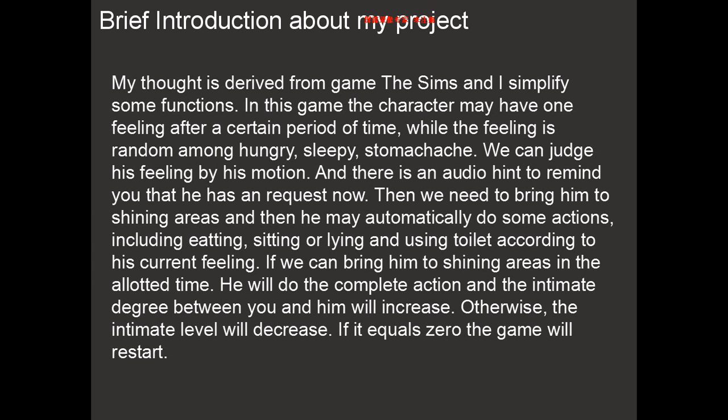Then we need to bring him to shiny areas, and then he may automatically do some actions, including eating, sitting or lying down, and using the toilet, according to his current feeling. If we can bring him to shiny areas in the allotted time, he will do the complete action and the intimate level between you and him will increase. Otherwise, the intimate level will decrease. If it equals 0, the game will restart.